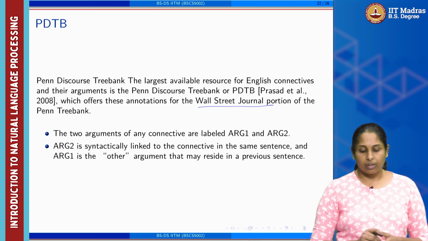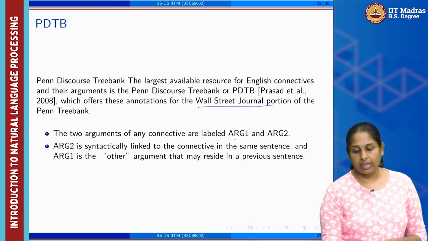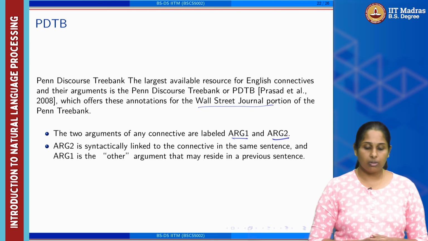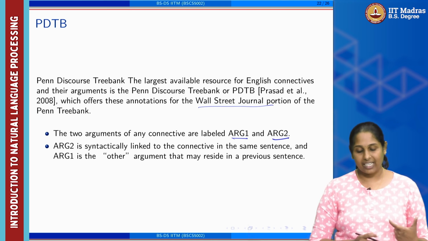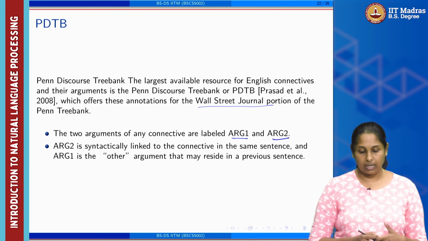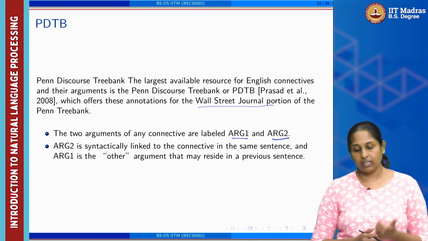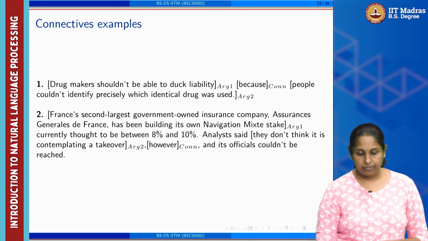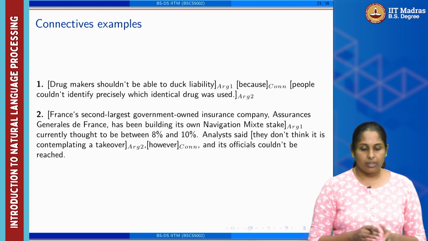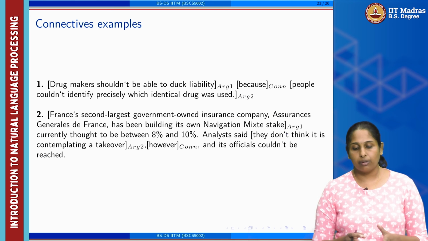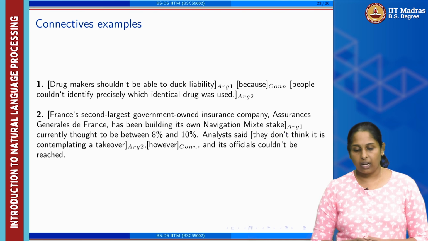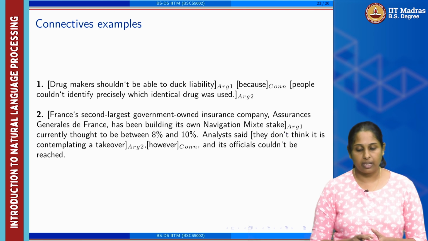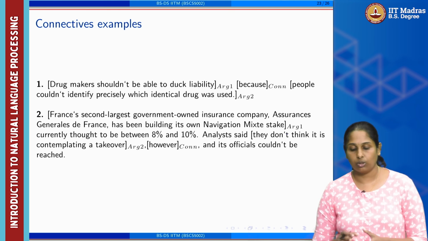The two arguments are labeled as argument 1 and argument 2. Argument 2 is syntactically linked to the connective in the same sentence, and argument 1 is the other argument that may reside in the previous sentence. For example, drug makers shouldn't be able to duck liability because people couldn't identify precisely which identical drug was used.